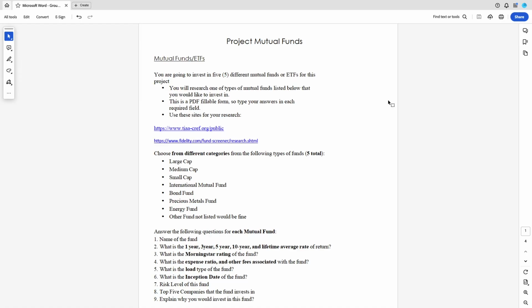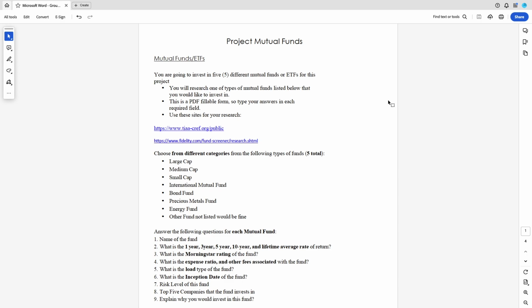All right, my friends, this is our class assignment on mutual funds. Now, instead of doing this in class, I'm going to let you do it online. I think you can take some time and do some better research than just trying to fumble through this during class. I think it'll be a lot of fun for you.